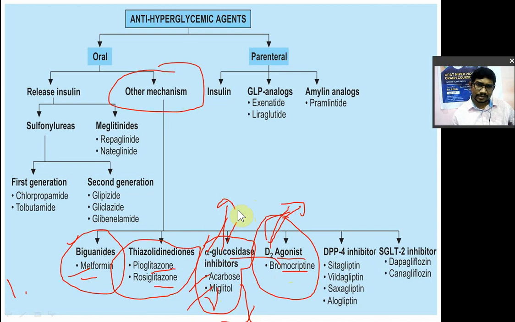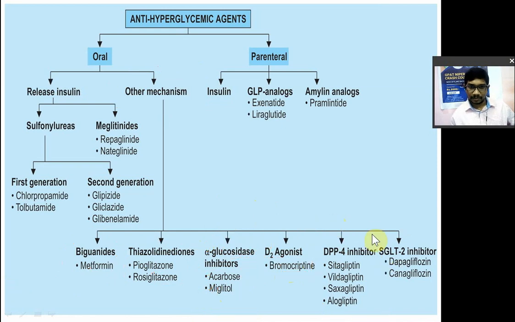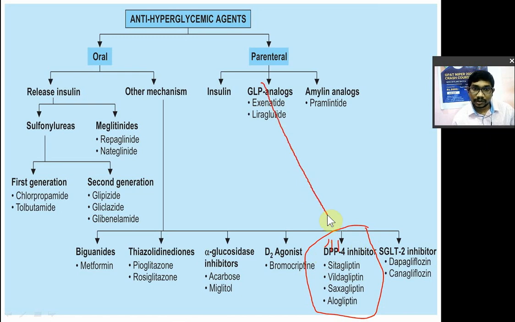The next class is the DPP4 inhibitor. What is DPP4? Dipeptidyl peptidase inhibitor. This is simple. Peptidase means an enzyme that breaks down protein. Which protein? It is known as GLP. Who metabolizes GLP? The DPP enzyme, dipeptidyl peptidase, metabolizes the GLP.